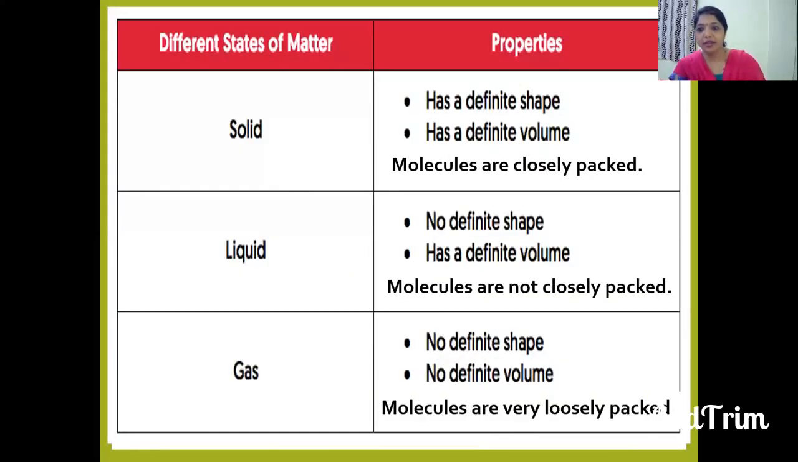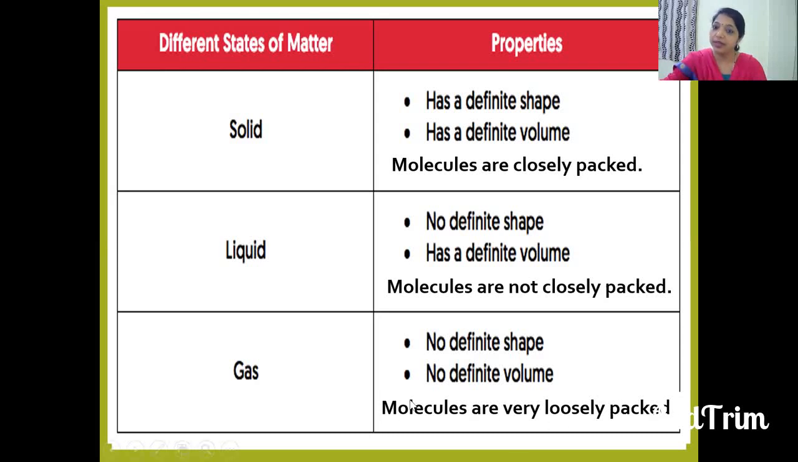This slide is enough for us to recap the previous session. We learned about the three states of matter: solid, liquid, and gas. Solids have definite shape and definite volume. Why? Molecules in a solid are very closely packed. Molecules are tiny particles that make up matter. That's why solids have definite shape and volume. Examples of solids are pen, pencil, spoon.